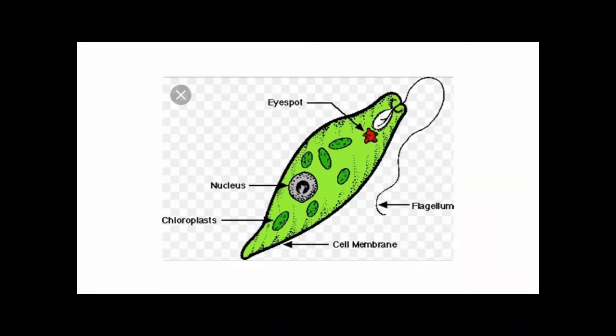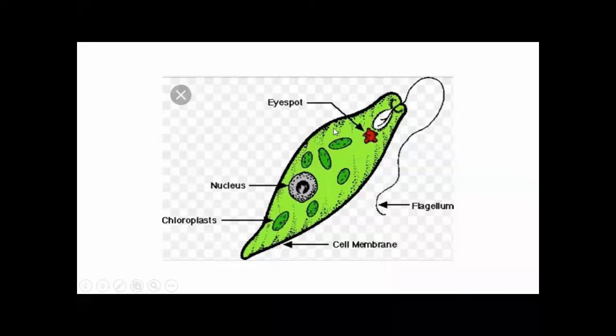It is considered a green algae. These are neither plants nor animals. They have the characteristics of both plants and animals. Here you can see the flagella. They move by means of flagella. Flagella help in movement. This is the flagella, a long thread-like structure which arises from the groove on the upper side of the euglena. Here you can see the eye spot in red color.